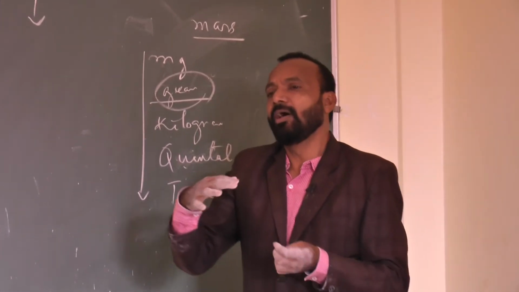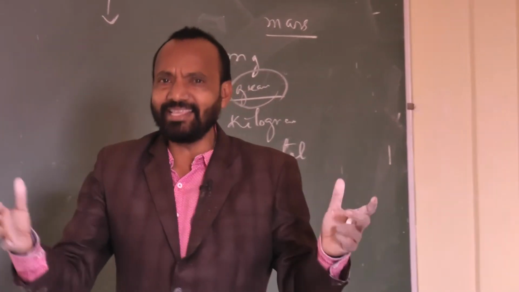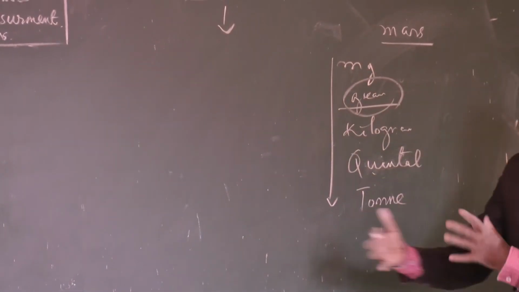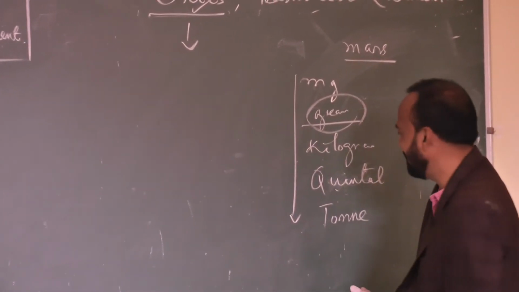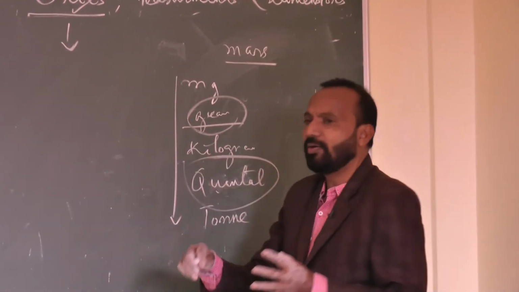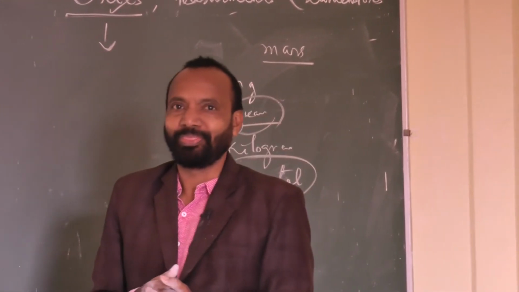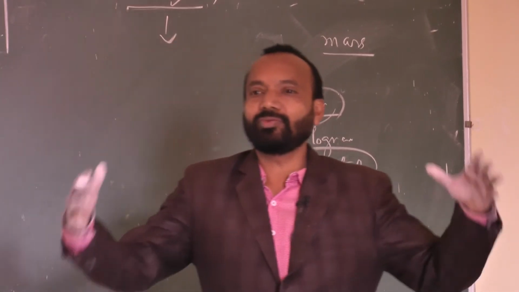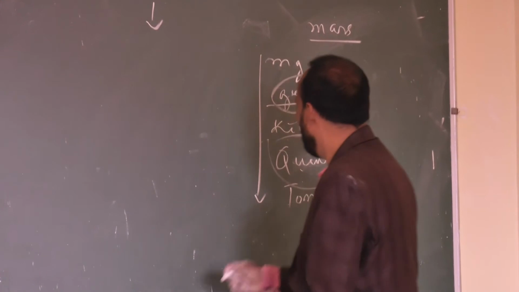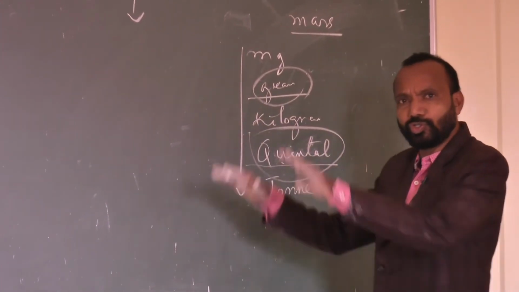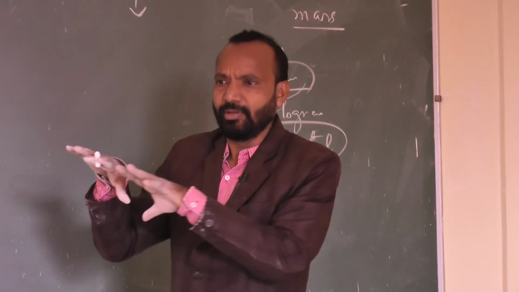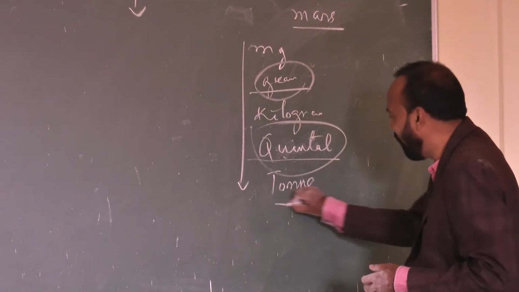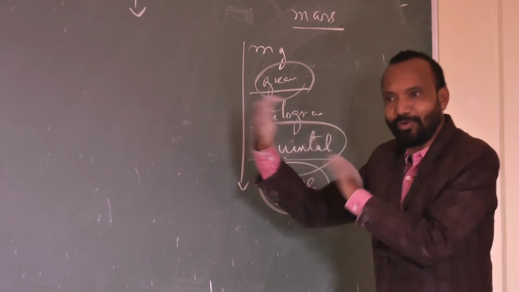Suppose in your house, rice and other grocery materials come in kilogram, like 25 kg or 50 kg. And whenever you do any function or celebration, a marriage celebration, a birthday celebration, or any other business, then we talk about quintals. I have to stock quintals of materials in my shop. And whenever a big business is going on, like export and import, then we use tons.